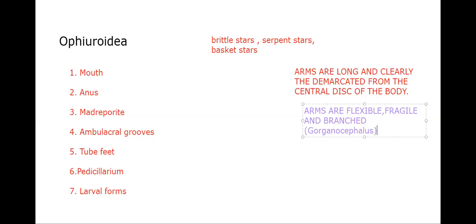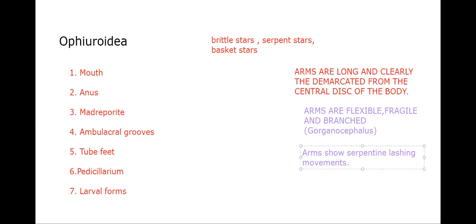That means 5 becomes 10 when it is branched, isn't it? Okay, so they move by serpentine lashing movements. The arms show serpentine, that means snake-like, lashing movements.